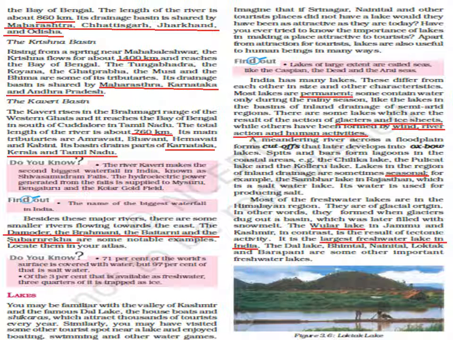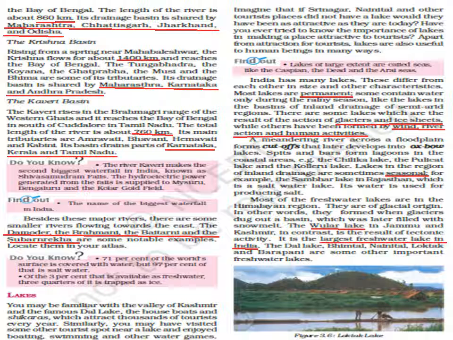Now spits and bars form lagoons in the coastal areas, like you have Chilka Lake, the Pulikat Lake and Kolleru Lake. These are the examples of these lakes. Some of the lakes are having salty water and some lakes are having fresh water. So if you talk about the salty water lake, you have Sambhar Lake, which is in Rajasthan, and its water is also used for producing salt, and it is also a seasonal lake.